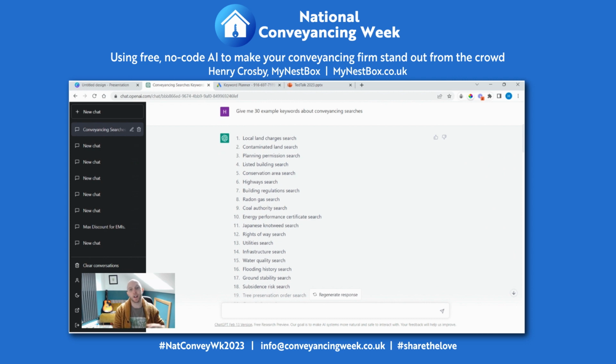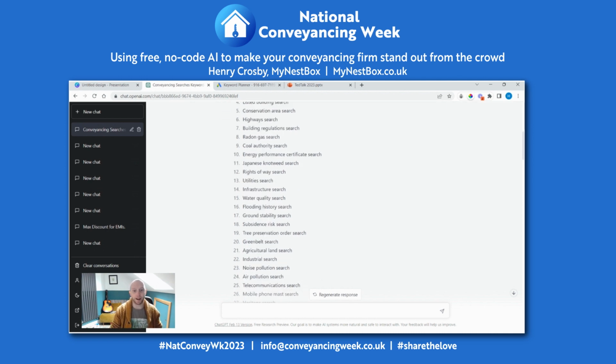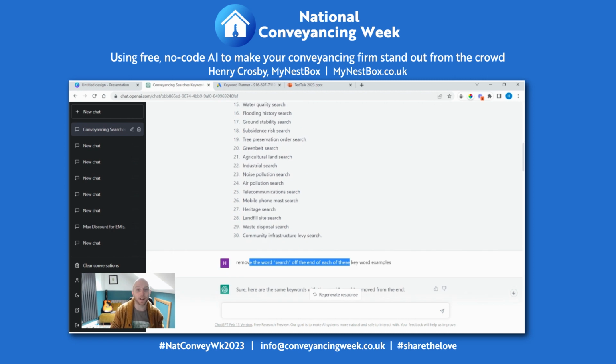Okay, so first things first, we asked ChatGPT to give us 30 example keywords about conveyancing searches. The purpose of this is to get words in our blog post that will allow us to get to the top of Google for relevant searches and get us in front of our clients much, much quicker. So I asked it for 30 keywords. It came back with these 30 pretty relevant words about conveyancing searches. What a great start. Obviously, as an expert, you might want to remove some, add some, but I'm just going to stick with these 30 today.